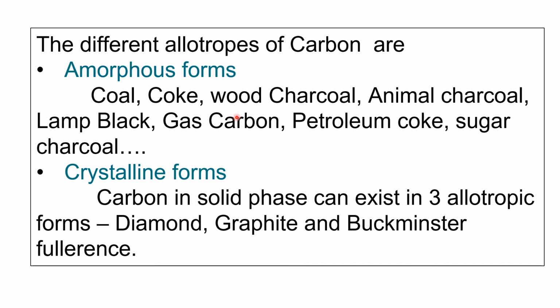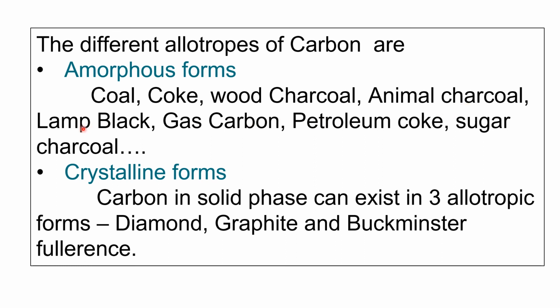You have heard the words coal, coke, wood charcoal. By burning the wood, the coal that is formed is known as wood charcoal. And then animal charcoal. Animal charcoal is a coal that is formed by burning, that is by calcining, the bones of animals.